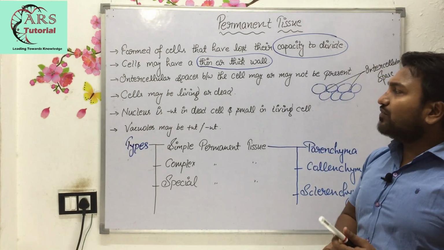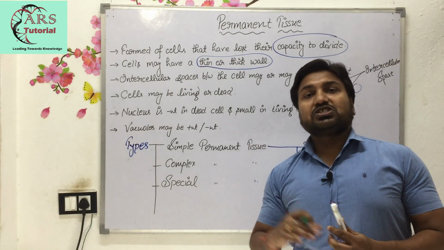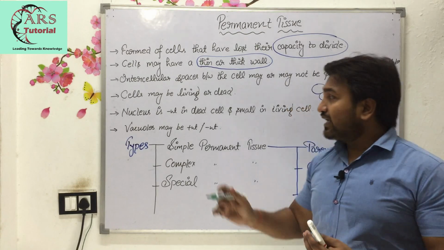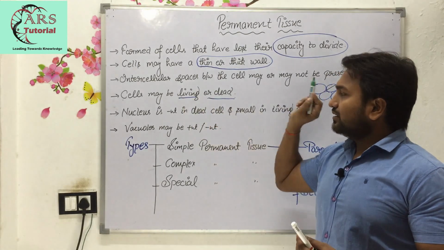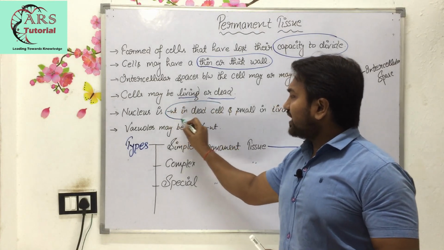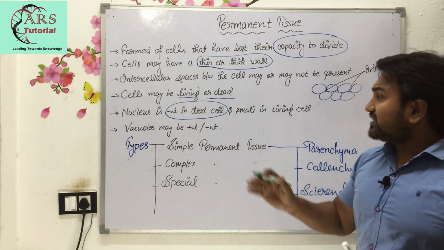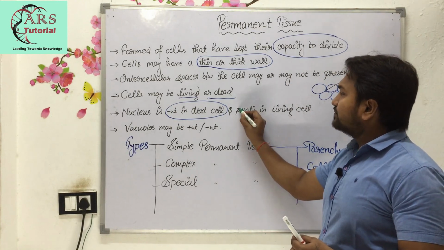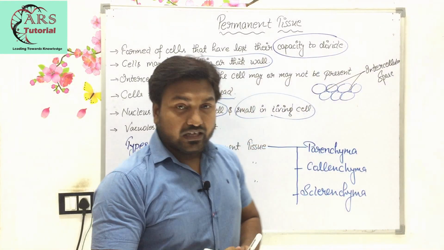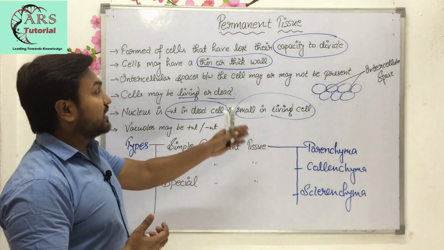The next point is that cells may be living or dead. In permanent tissue some cells are living and some are dead, which I will tell you in further lectures. Now the next point is that the nucleus is absent in dead cells. This is a very important point you have to write. The nucleus is absent in dead cells and small in living cells. That means the nucleus is absent in dead cells, while it is present, and small, in living cells.